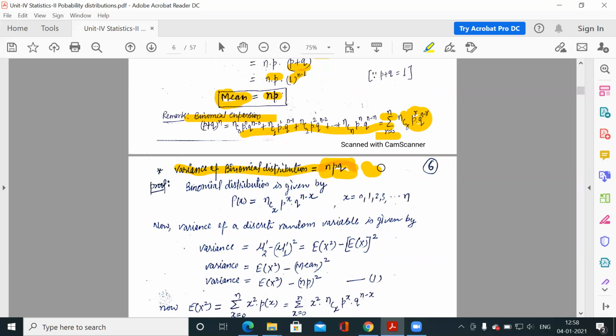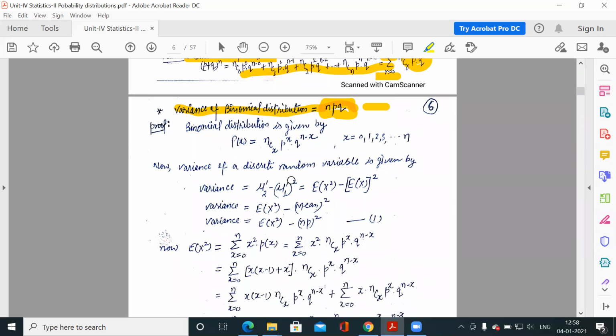So here we have to prove that the variance of the binomial distribution is npq. You know how to calculate the variance for any distribution. Variance is equal to mu2 dash minus mu1 dash square. And what is mu2 dash? Mu2 dash is the expected value of x square, and mu1 dash is the expected value of x. So to calculate the variance, we need the expected value of x and the expected value of x square.